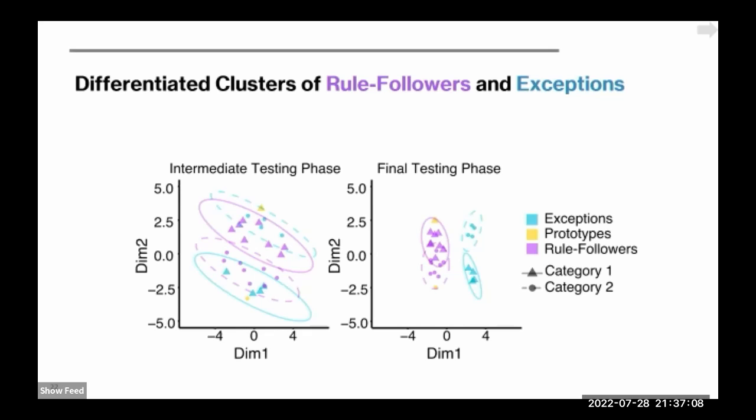And these separate clusters may act as subcategories that constitute a hierarchically structured category representation. The hierarchical structure may allow people to better recognize distinct perceptual patterns that characterize different category members and thus benefit the acquisition of complex categories.